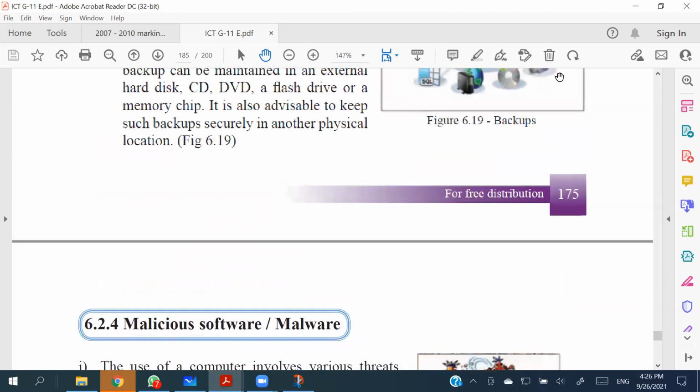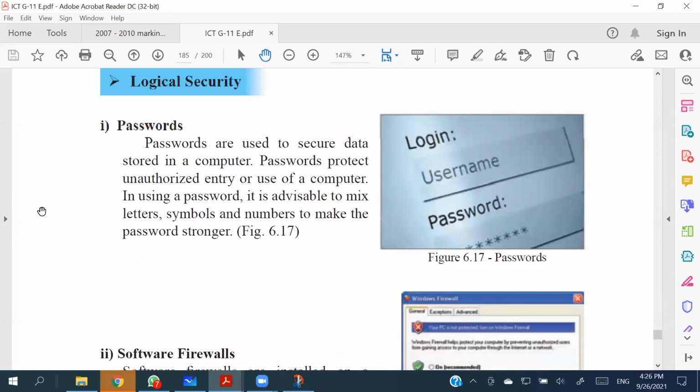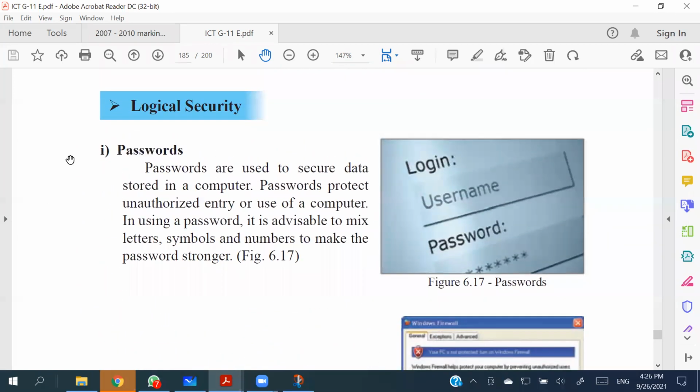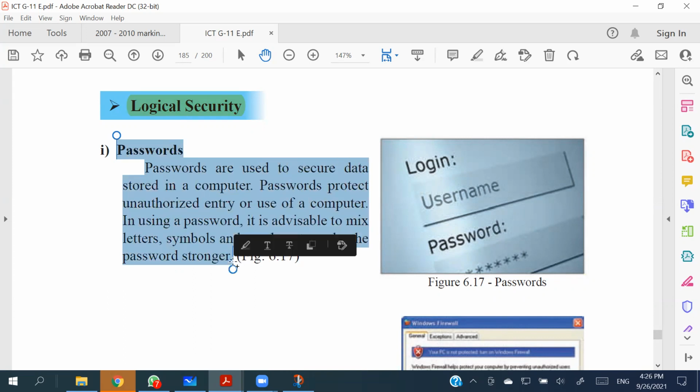So before we move into that, I'll highlight the things for you to complete at home. So logical security, people, please have that heading. Please mark this in your books using a pencil, so you can complete the things at home, right? So regarding the passwords, yes, it's better you go with the entire thing, people. It says why a password is there and how we should use a password.